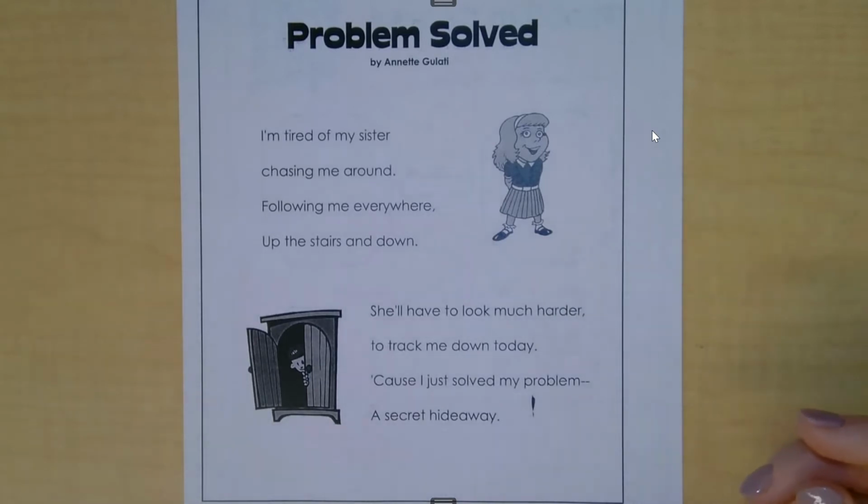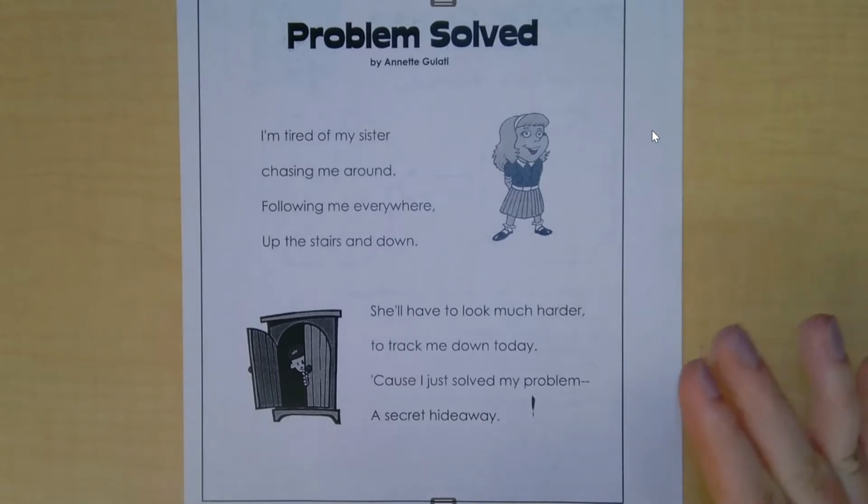Okay? So the problem in a story is going to be the conflict. The problem is what is wrong in the story. The solution is how the problem was solved or fixed. So let's read this quick poem called Problem Solved by Annette Gulati.